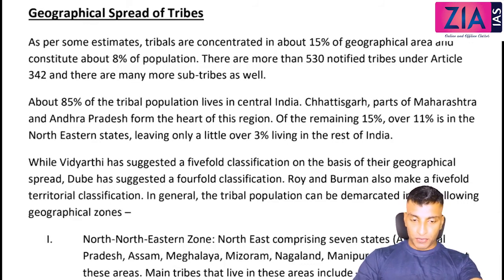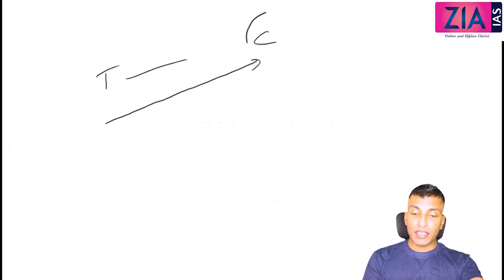Otherwise, from the chapter on tribes, what is the main question expected? Mainly you can expect a question on the definitional problem. When we discussed the definitional problem, we discussed the tribe, caste, continuum. That means different tribes are at different levels of assimilation to the Hindu system. For that we discussed many different thinkers, GS Ghurye, and different categorizations.